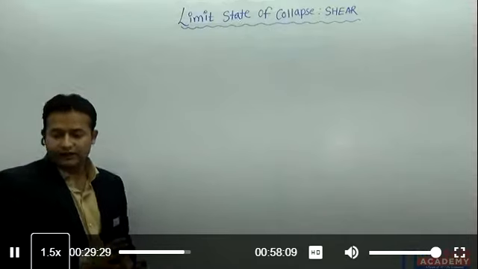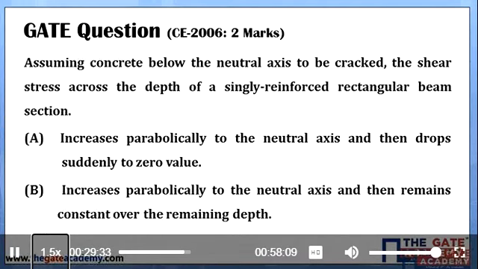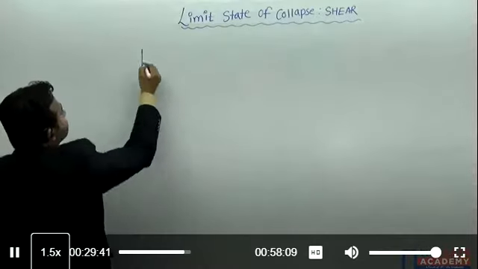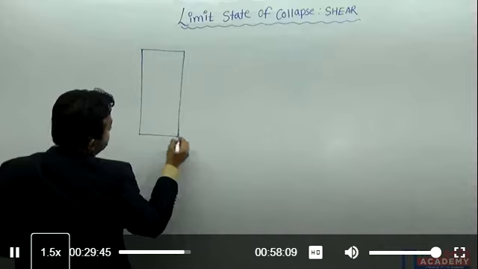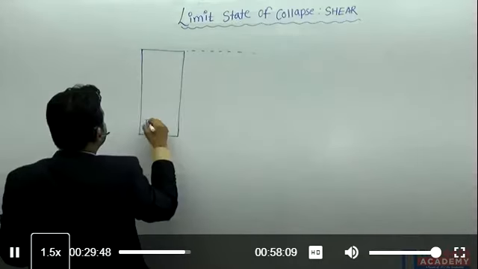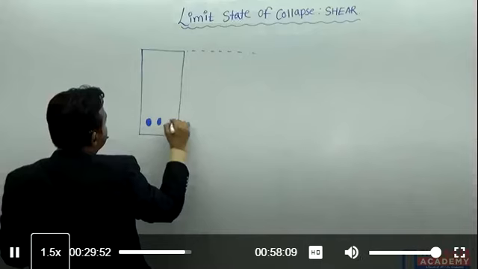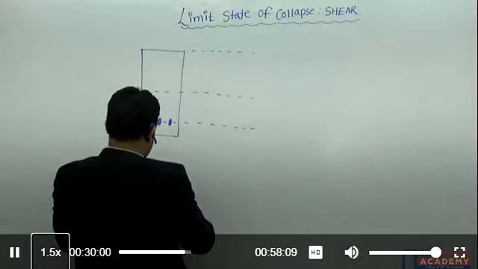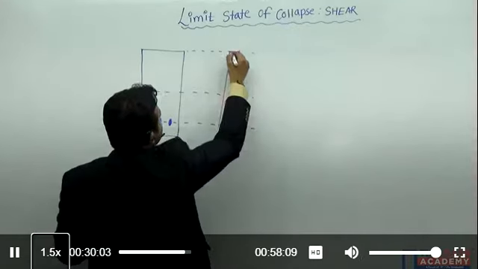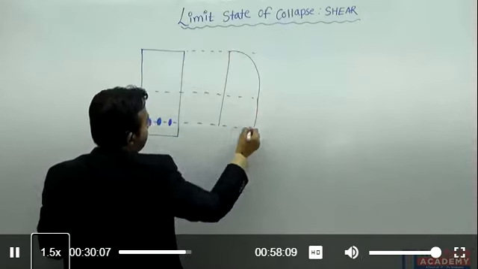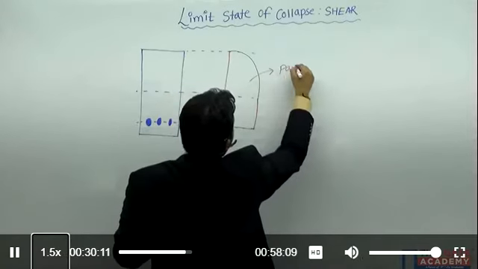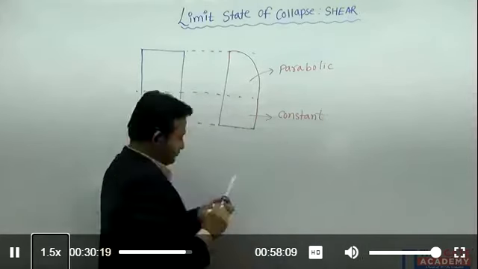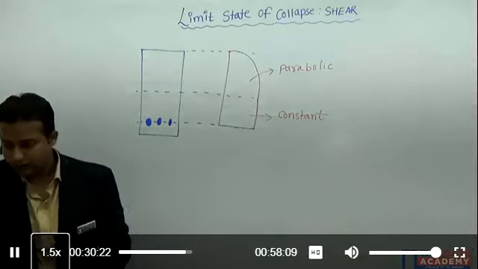Read the question carefully and give me answer. Right? Oh, 2 options they are given.